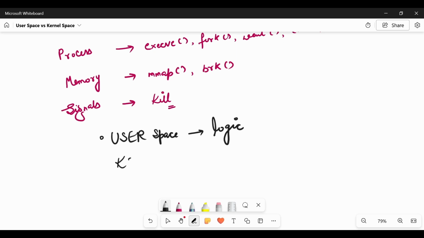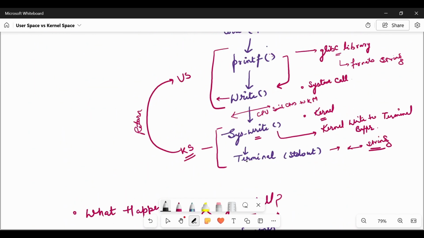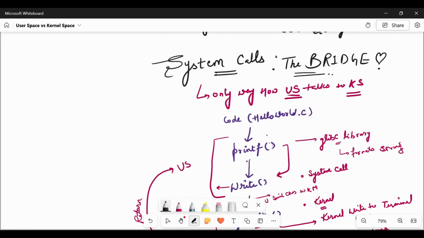When we say kernel space, all the resource control is here. Hardware, CPU, memory, everything is controlled by kernel space, fully privileged. A system call is the bridge between the two. So I hope you are crystal clear on user space and kernel space.